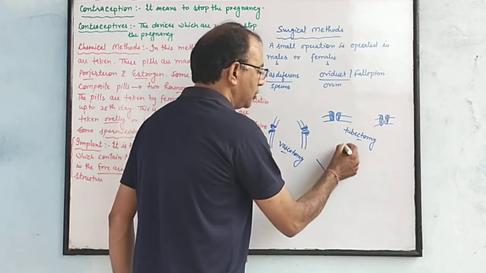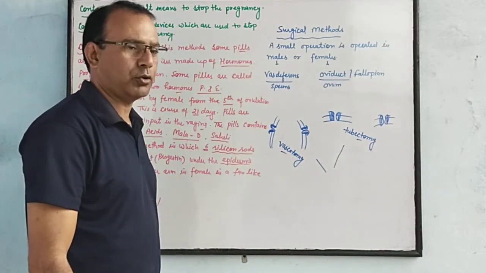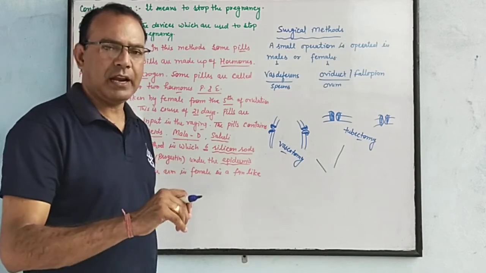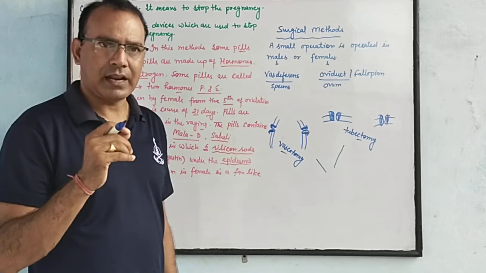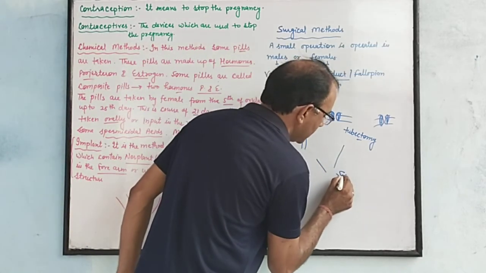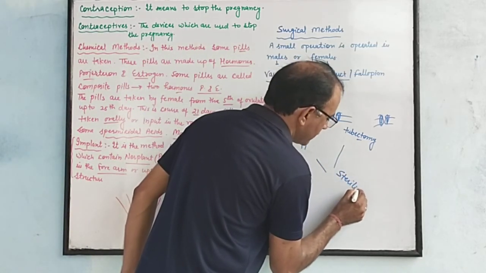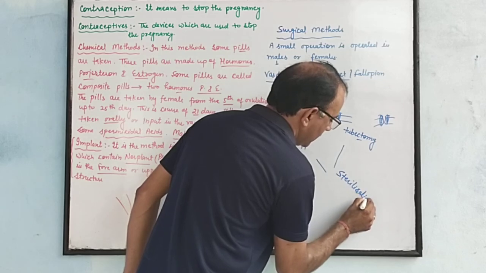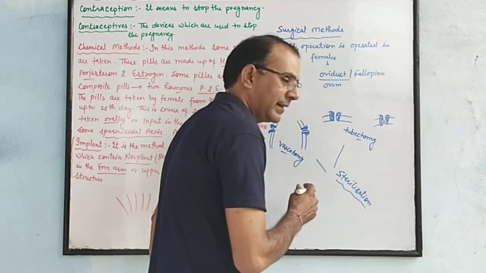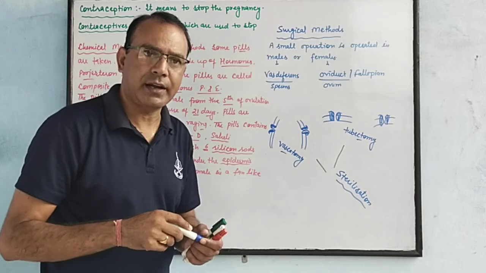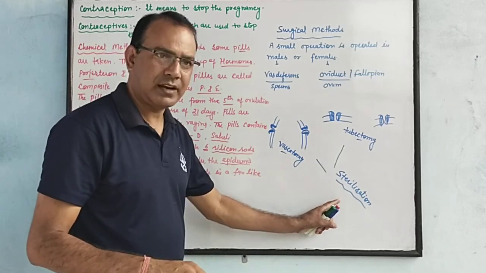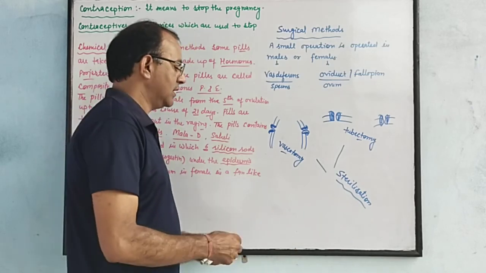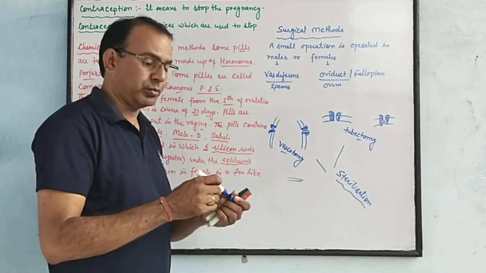By this operation technique, vasectomy and tubectomy, the person, male or female, may be sterilized, and this is called sterilization. Because by this technique, the male and female may be permanently sterilized. So this is called sterilization. Clear? These are some methods which are used to stop the pregnancy.